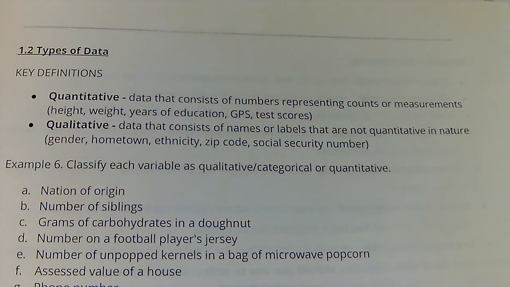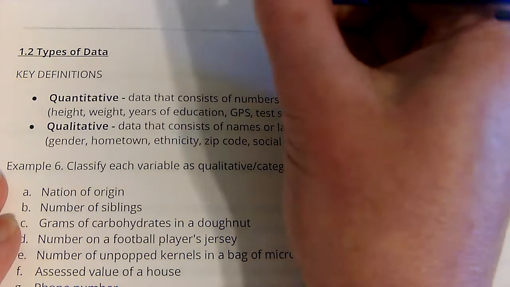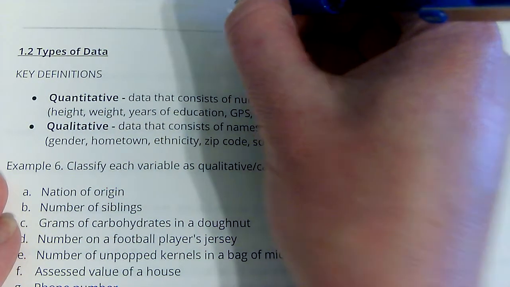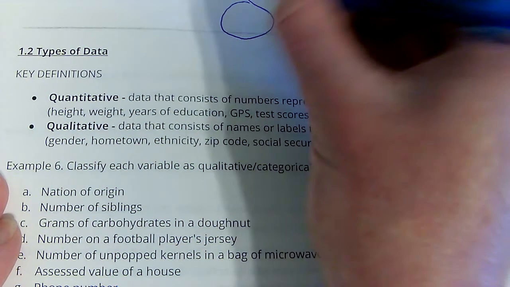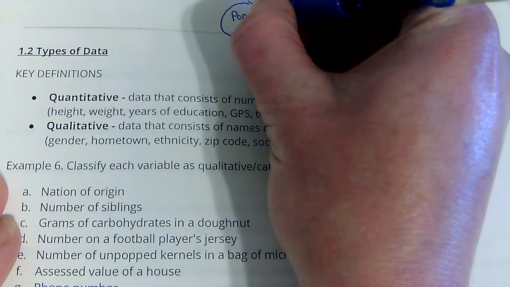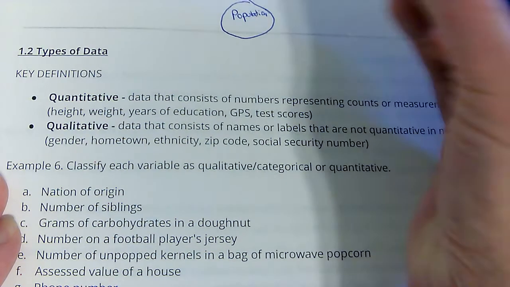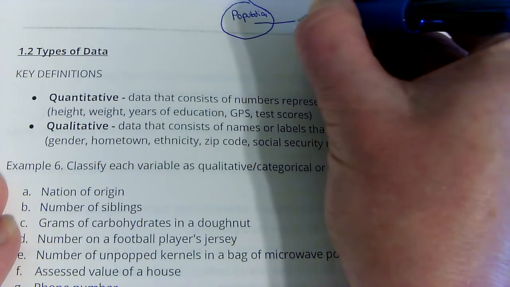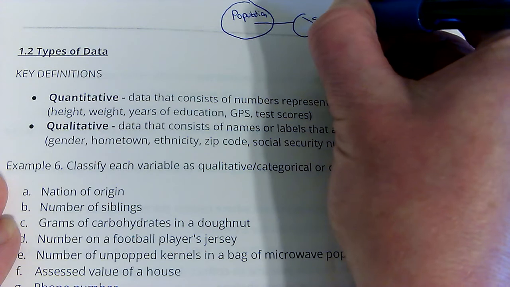In 1.1, we started looking at population, and just to recap, we have an entire population. From a population, we're going to take a small group of that, and that's our sample.